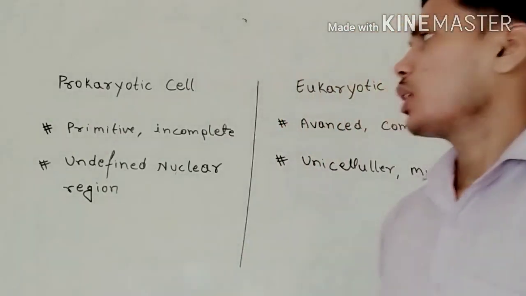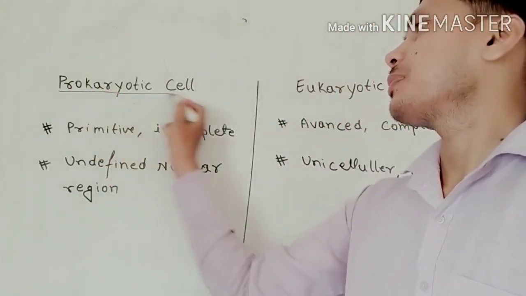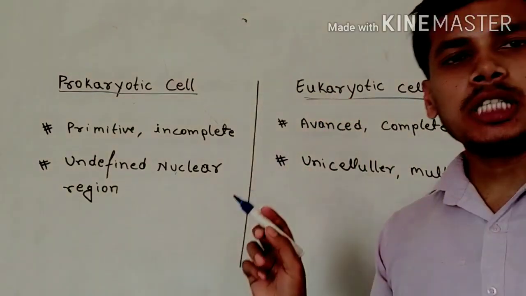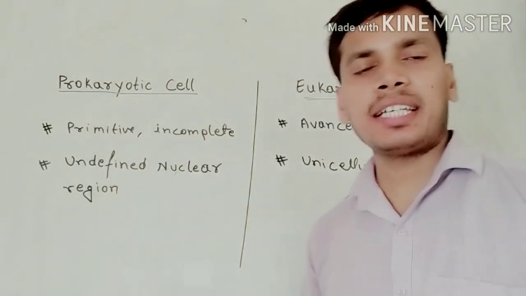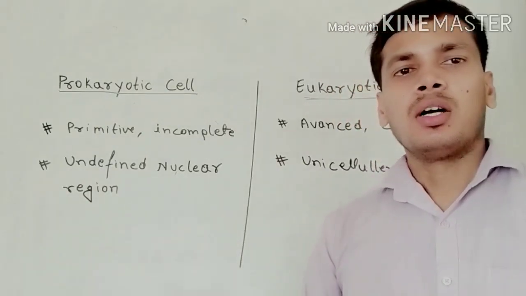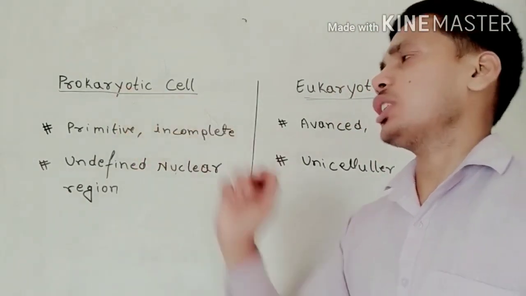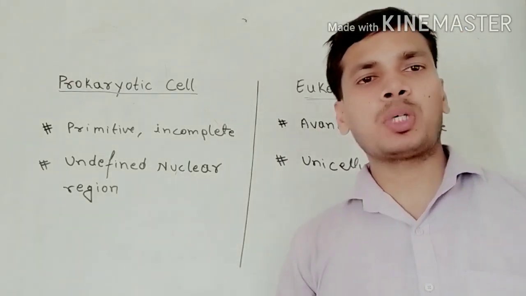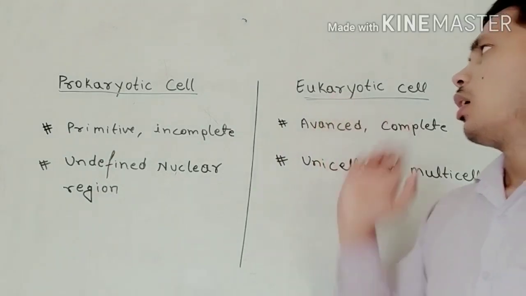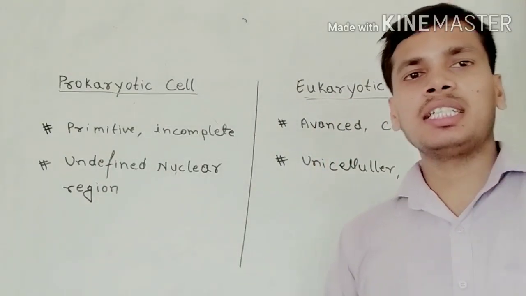Here are the prokaryotic cell and the eukaryotic cell. There are two types of cell, prokaryotic cell and eukaryotic cell. The organisms which are made up of prokaryotic cells are simply known as prokaryotes, and the organisms which are made up of eukaryotic cells are eukaryotes.